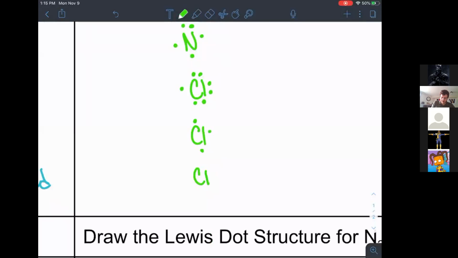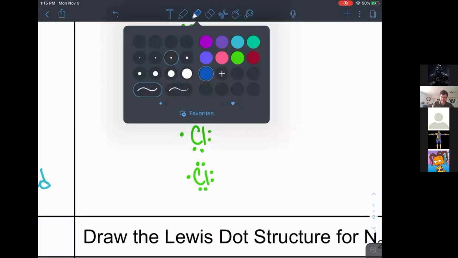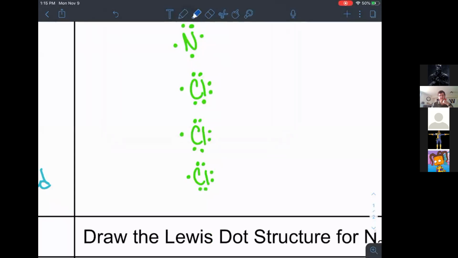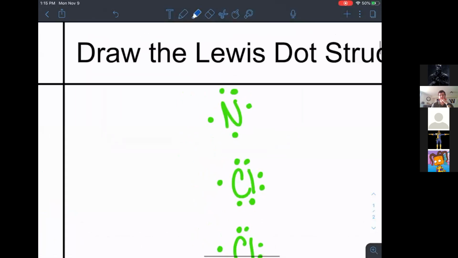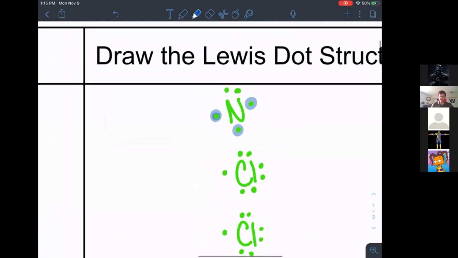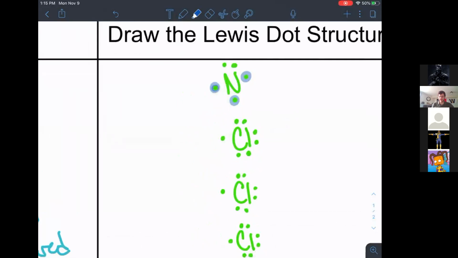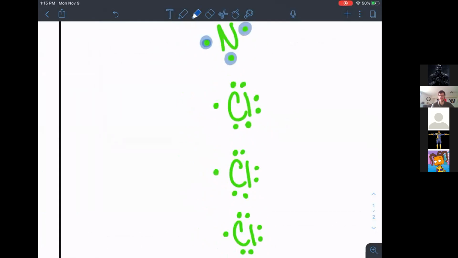And if we look at our nitrogen, how many bonds does that nitrogen element want to create? Three bonds. It wants 3 because it has 3 unpaired electrons. In our chlorines, how many bonds does each chlorine want to create? 1 bond, because it has 1 unpaired electron.